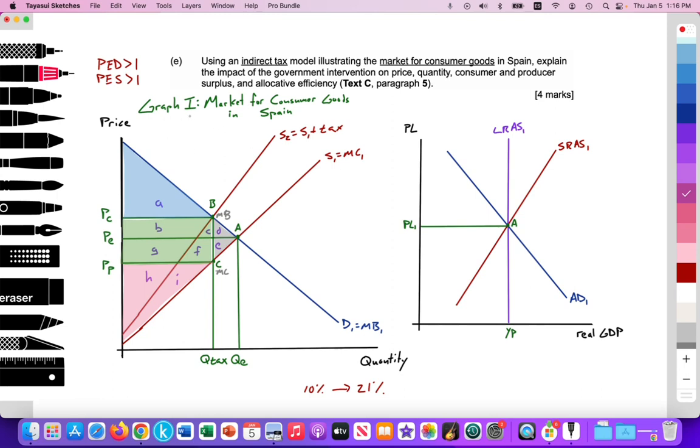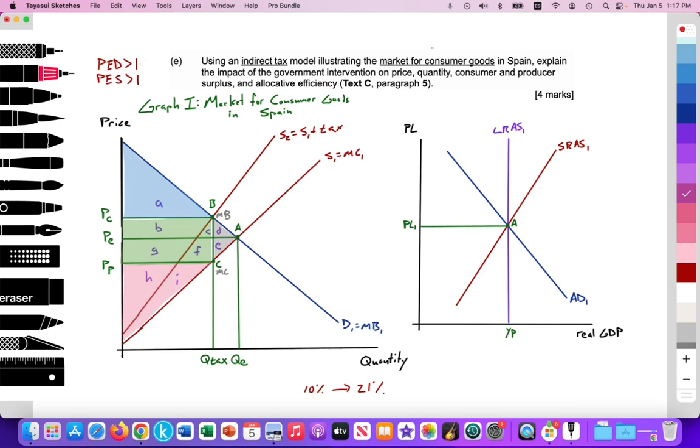As can be seen in graph I, the market for consumer goods in Spain, we're measuring price on the y-axis and quantity on the x-axis. We have a downward sloping demand curve labeled D1 equal to the marginal benefit. We're going to assume that in this market there are plenty of substitutes, so the PED value is greater than 1. It is elastic.